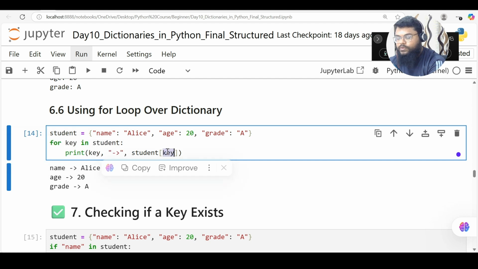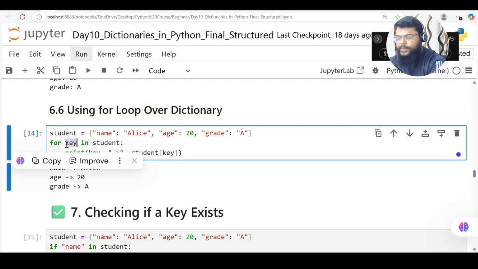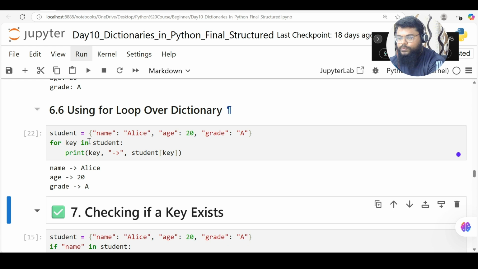So first it will iterate student of name, student of age, student of grade. Every time it will iterate name, age and grade and bring its value here. It will bring the keys from this variable and we are printing it here. This is how it will loop through and print this. This is another way we can use for loops to iterate over a dictionary.